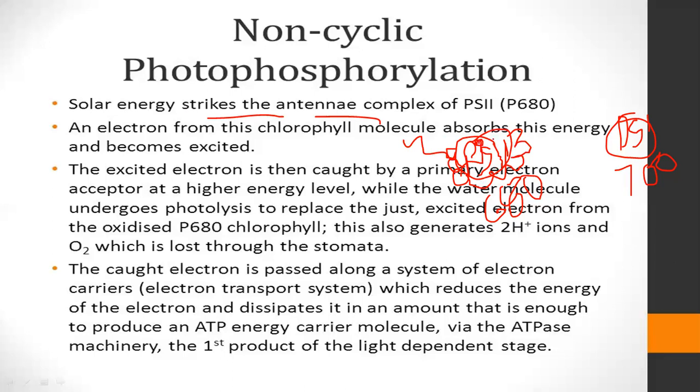The electron gets all the energy from this system, becomes excited and leaves its place. The excited electron is then caught by the primary electron acceptor, which is above it.